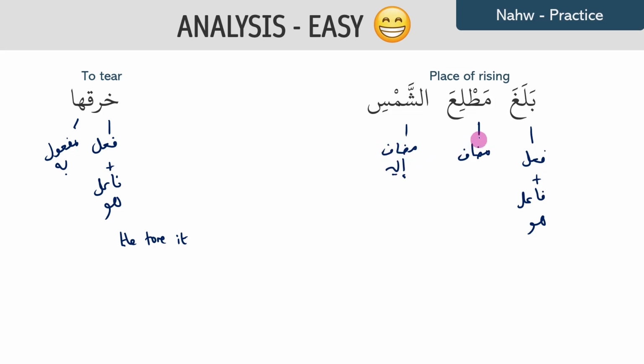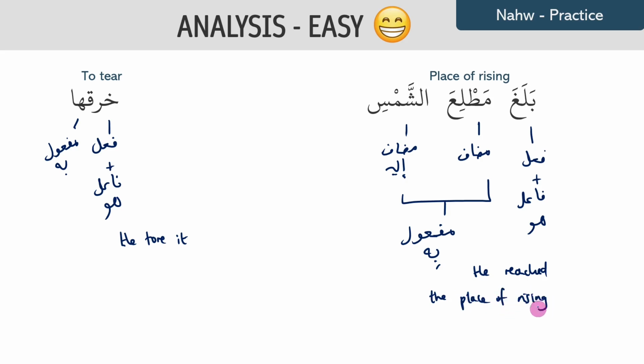Now what is this going to be? Matli'a is mansub, so this is obviously going to be your maf'ul. But what kind of maf'ul? It's going to be your maf'ul bihi, because it answers the question of what did he reach. Yes, Matli'a Shams is a place, but it answers the question what did he reach. So it's going to be your maf'ul bihi, and the majority of the time the maf'ul is maf'ul bihi. So the translation is he reached the place of rising of the sun.